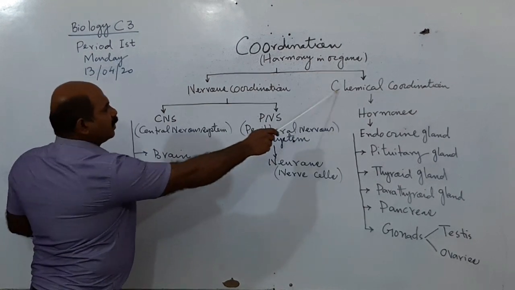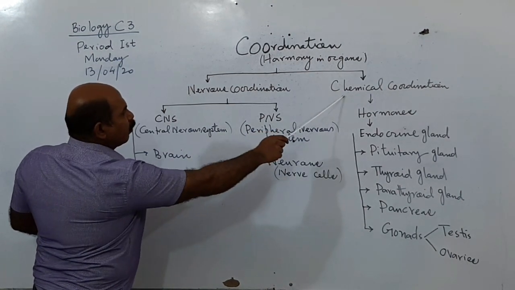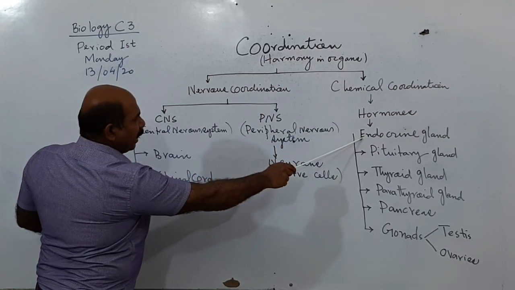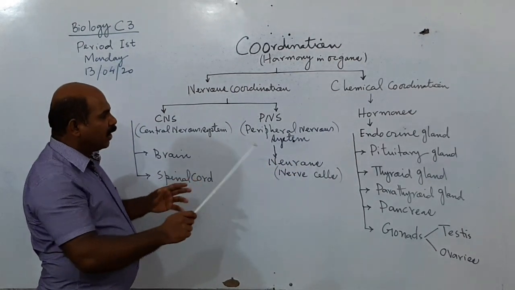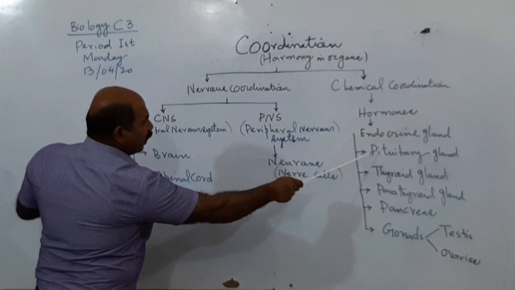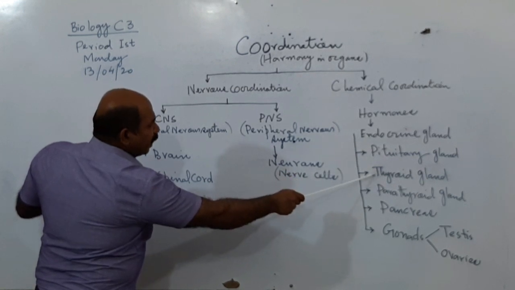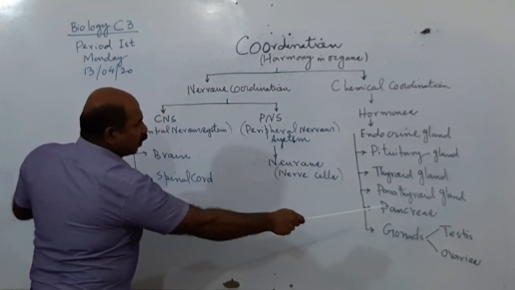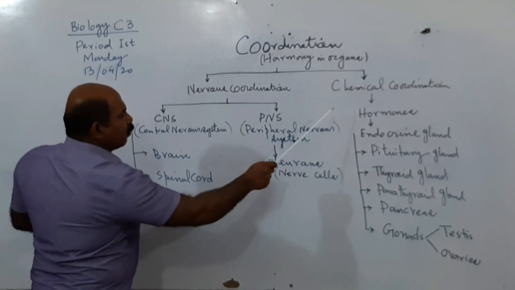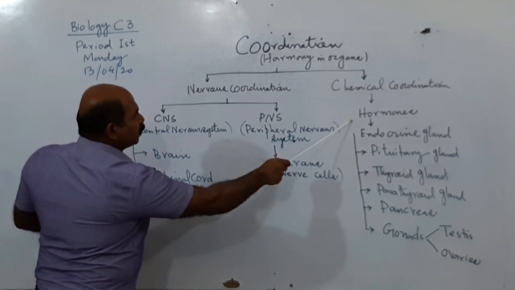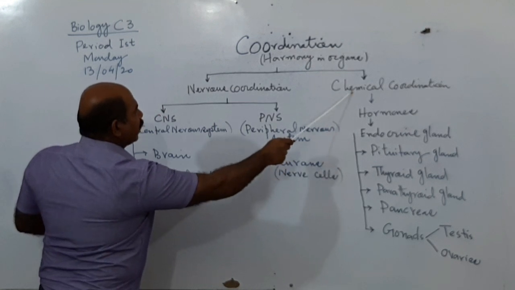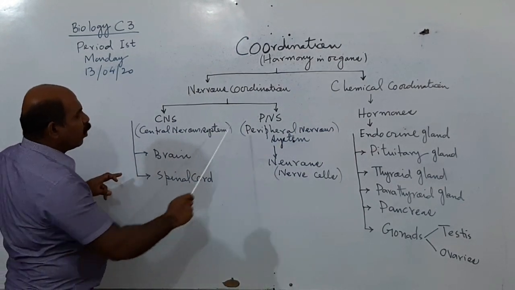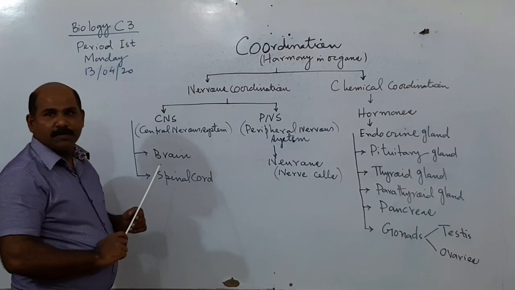Whereas the chemical coordination is brought about by hormones, and hormones are produced by the endocrine glands. There are many different endocrine glands located in different parts of the body, like the pituitary gland, thyroid gland, parathyroid gland, pancreas, and gonads. Gonads are composed of testes and ovaries. So hormones carry out the chemical coordination, whereas nervous coordination is carried out by brain, spinal cord, and the neurons.